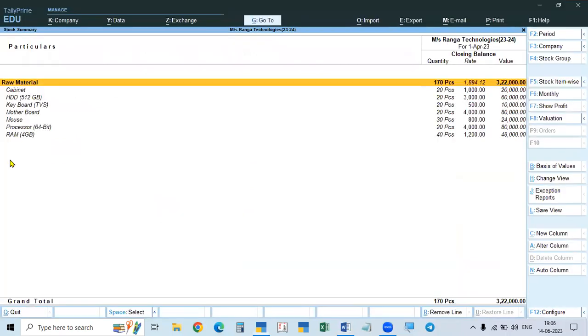One is missing. RAM, mouse, power cable is not available here. Sorry, power cable is not available.